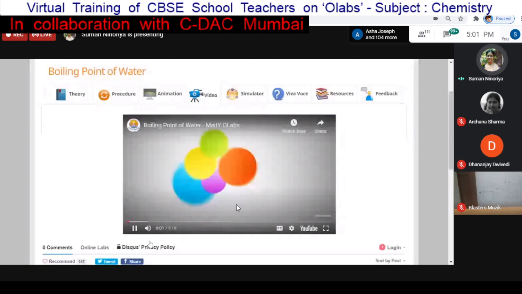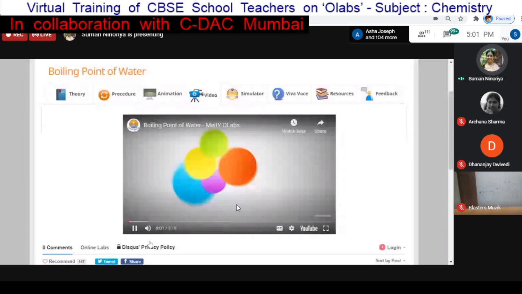And after that comes the actual part, the simulator, where by using the drag and drop method and the necessary apparatus, a student performs the experiment. So this is one experiment for determination of the boiling point of water. Here on the left-hand side you can see the necessary parameters. You can change the parameters, select the methods, and manipulate whatever variables the experiment has from this side.